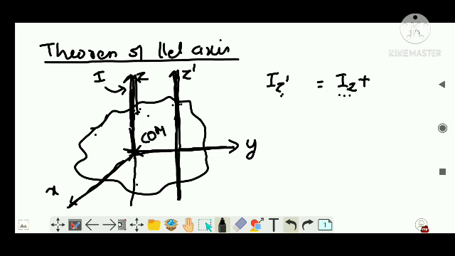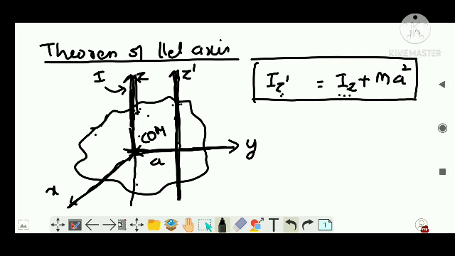And the product of mass and the square of the distance between the two parallel axes. These are the two parallel axes, right? Let's say the distance between them is a, then I can write it is m a squared. That is, if you want to find Iz dash, the moment of inertia about this axis of rotation, then Iz dash is equal to the known moment of inertia plus m into a squared, where a is the distance between these two parallel axes.